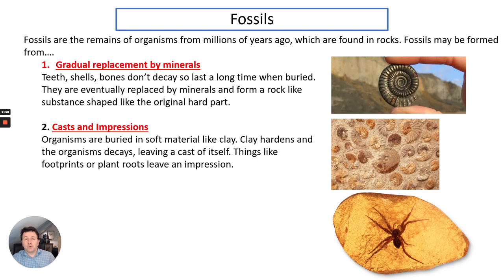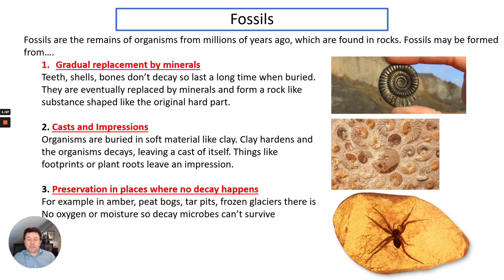So if an organism dies in a very soft material like clay, the clay hardens and the organisms then decay and they leave a cast of themselves. So you can get things like footprints, plant roots, leaves, and lots of different impressions of a species.